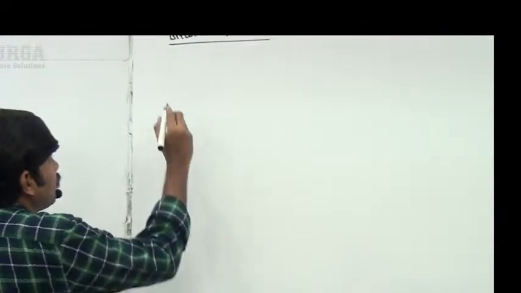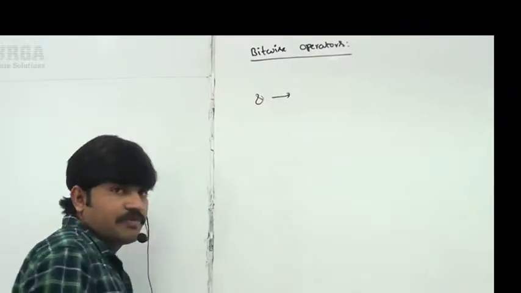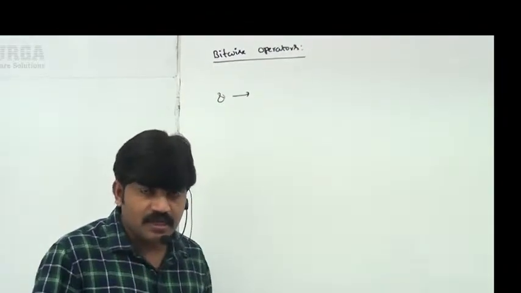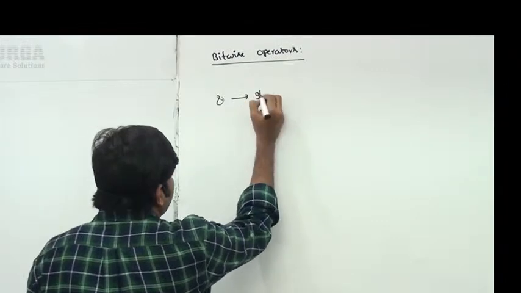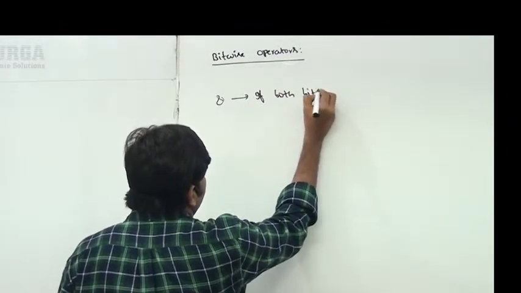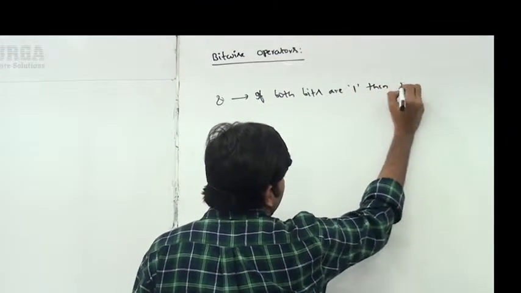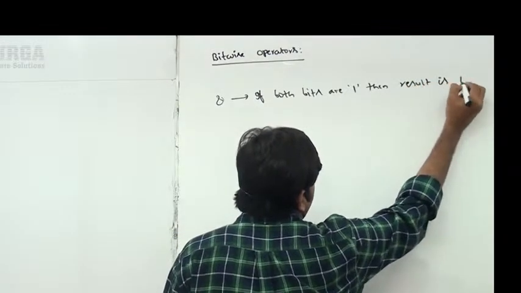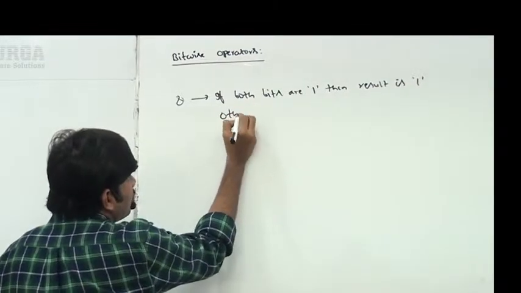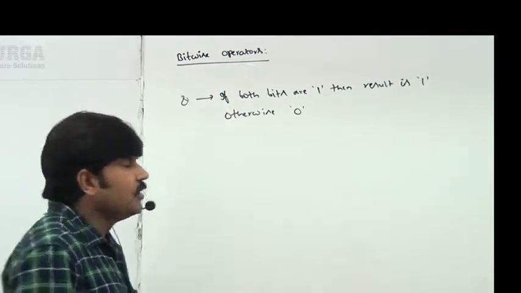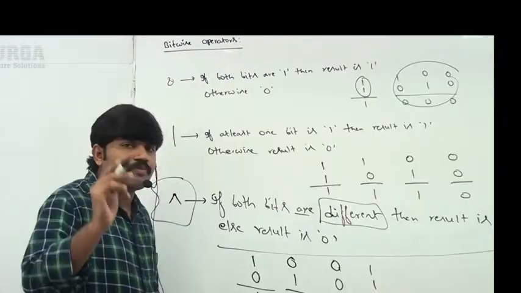Sir, now I will explain the behavior of the bitwise and, bitwise or, and bitwise XOR operators, right? Very, very simple, sir. This is called bitwise and. If both the bits are 1, then only the result is 1. Otherwise 0, sir. Observe carefully, sir.